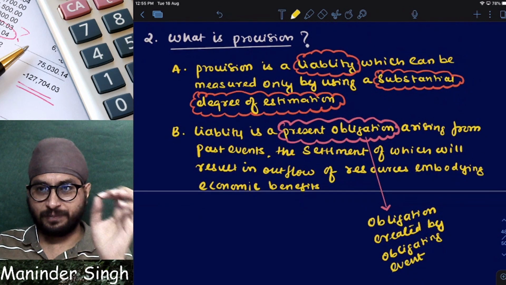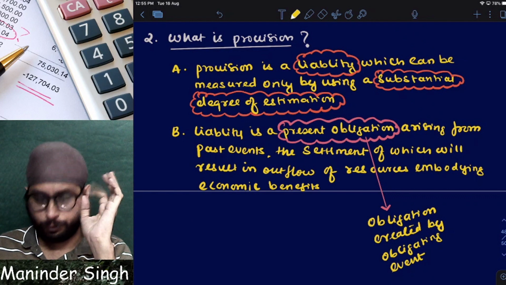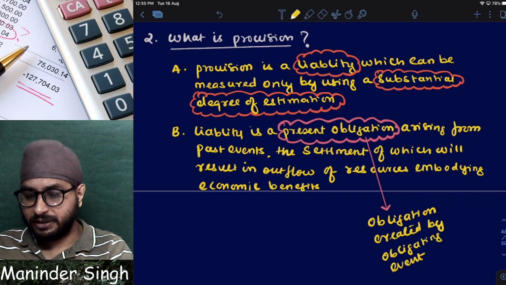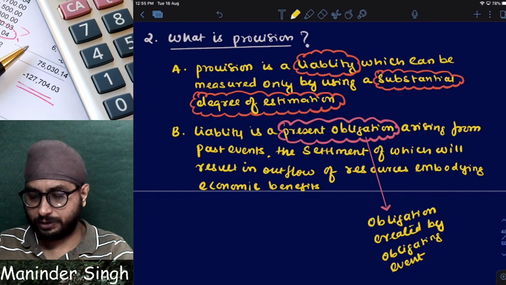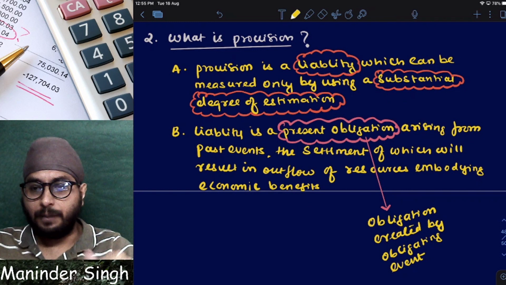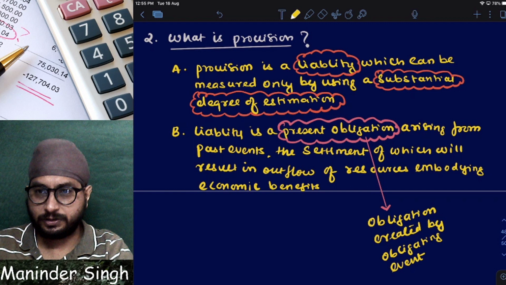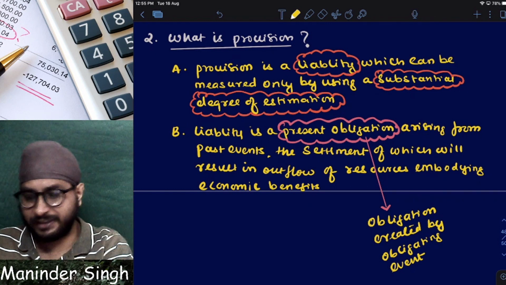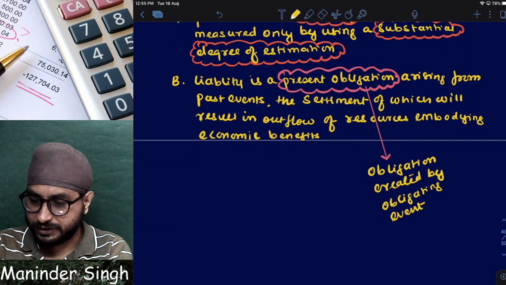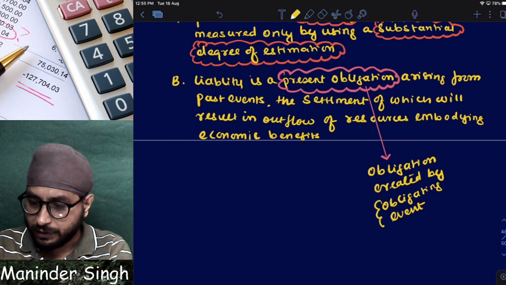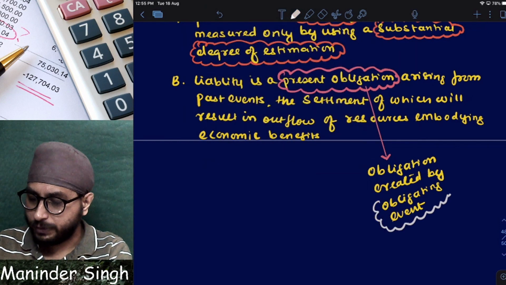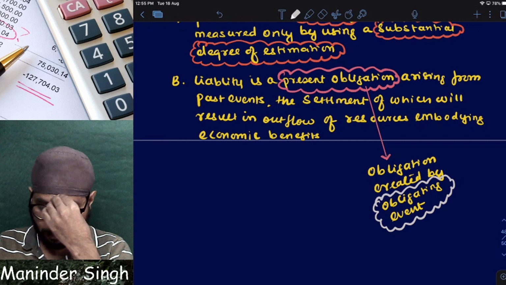Tell me, what is a provision? Provision is an asset or liability? Liability. What is a liability? Liability is a present obligation. Now tell me, present obligation is created by what? By which event? Obligating event. Now you'll break your head.